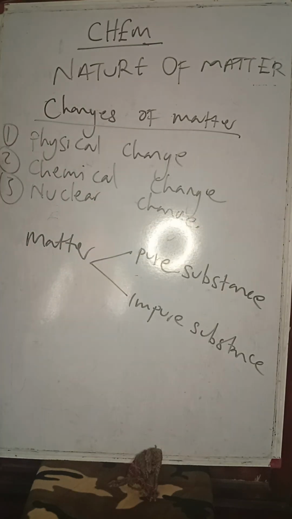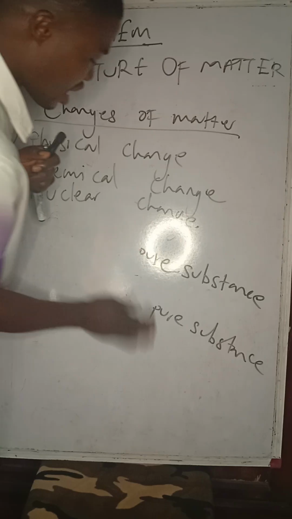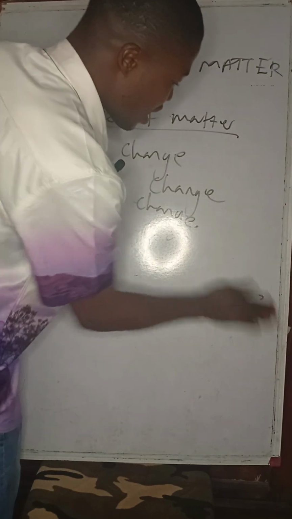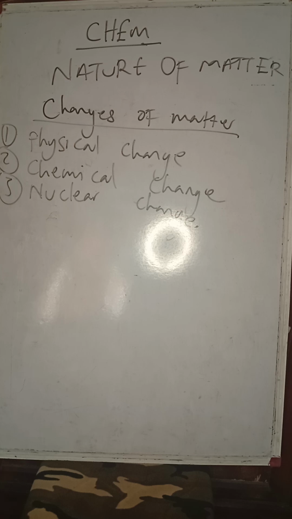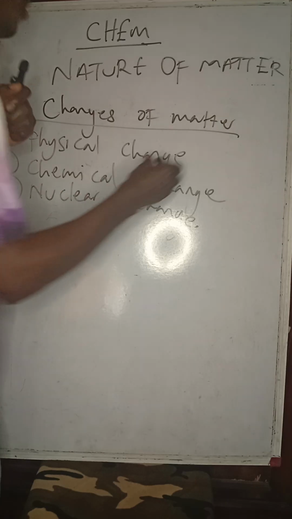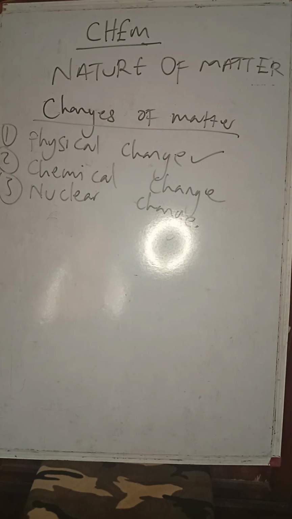And nuclear change. So these are the changes matter can undergo: physical change, chemical change, and nuclear change. What is a physical change? A physical change is a change that does not lead to the formation of a new substance, and it is easily reversible.